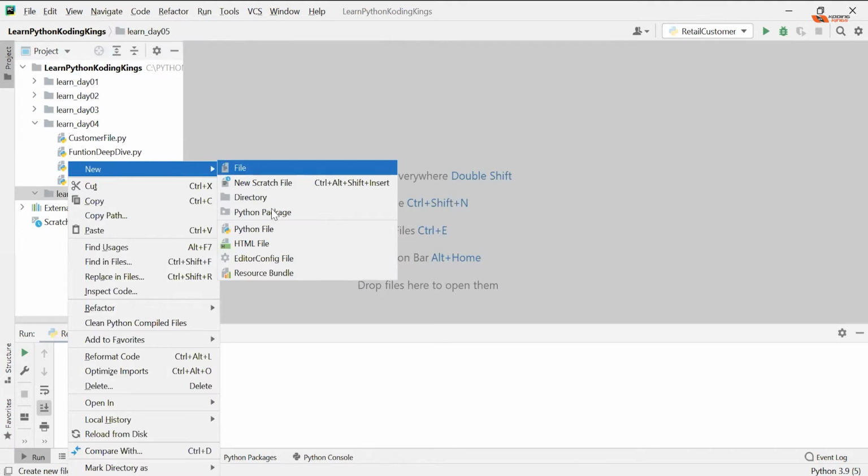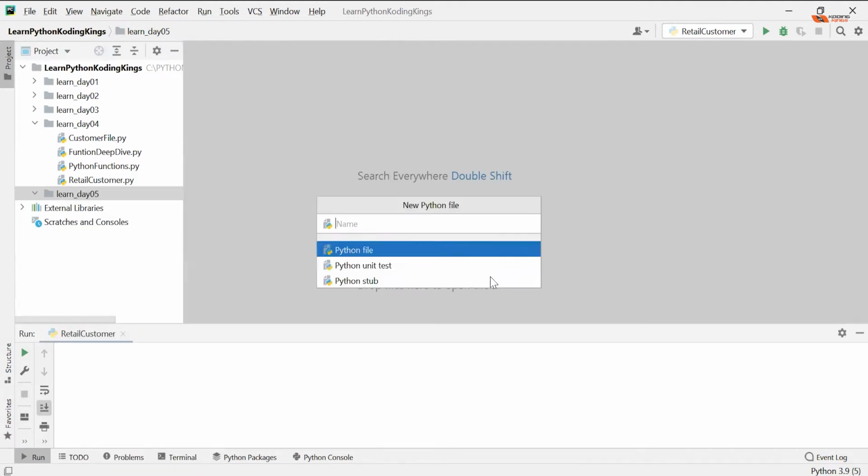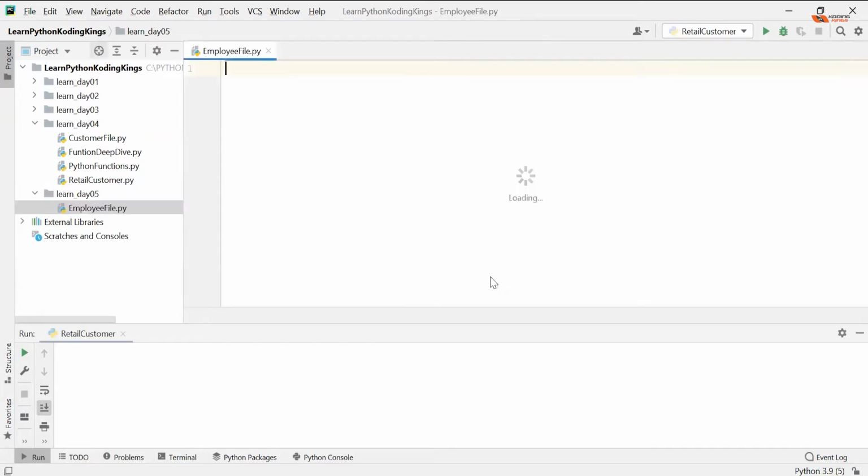So I'll be creating a class. This time I'm going to create an employee class. So this is like an employee file. Python actually does not have any relation between your file name and class name. Okay, so it's completely okay to name your file with your own name, and the class can be completely different. So don't hesitate to name your files relevant to what business you are going to do, and class names again depending on what kind of functionality you are writing. So I'm writing a class which is the employee class.